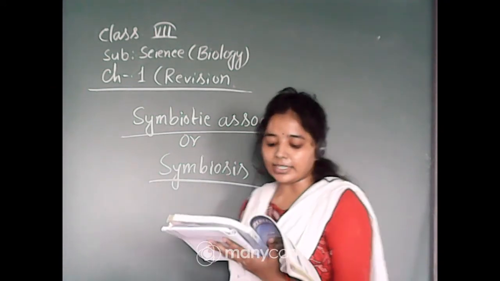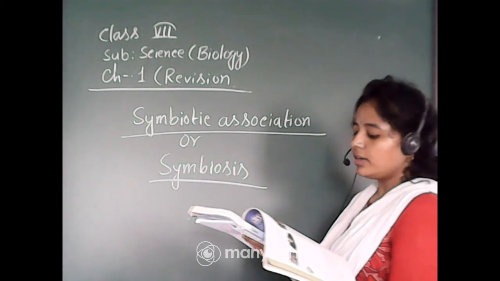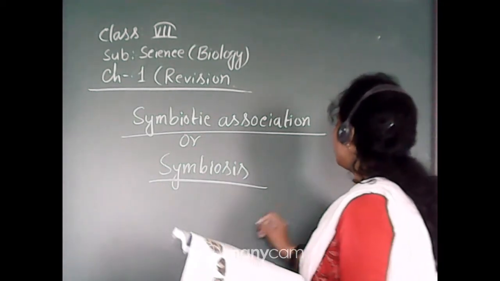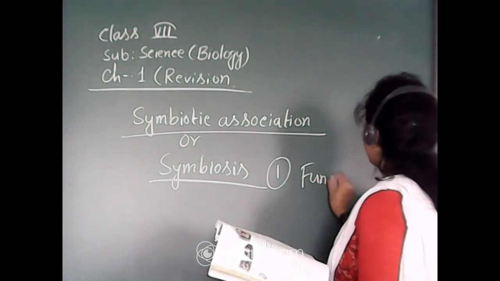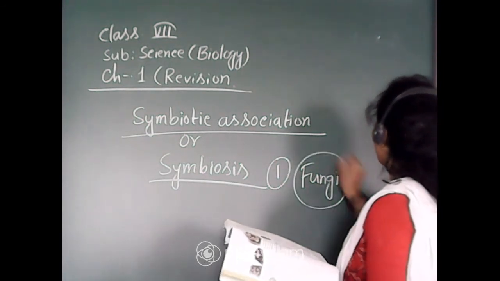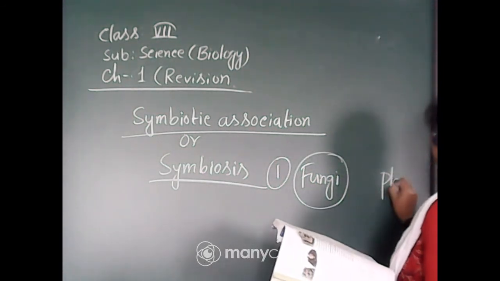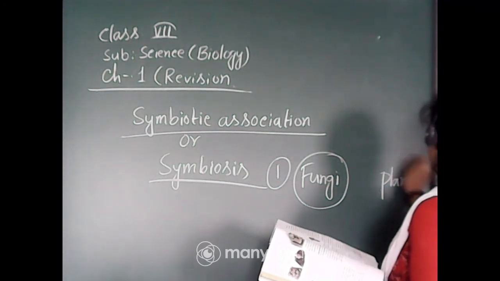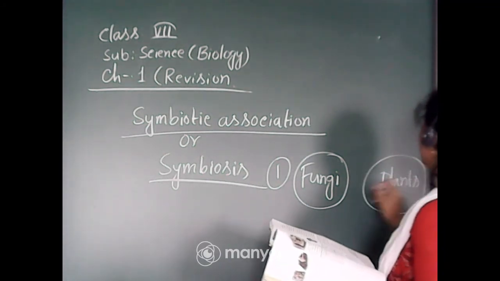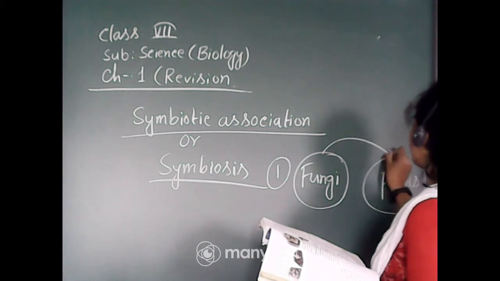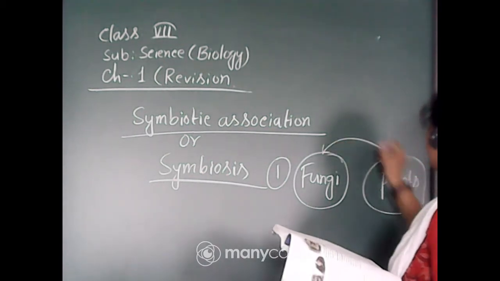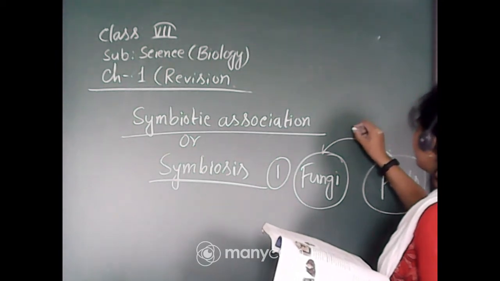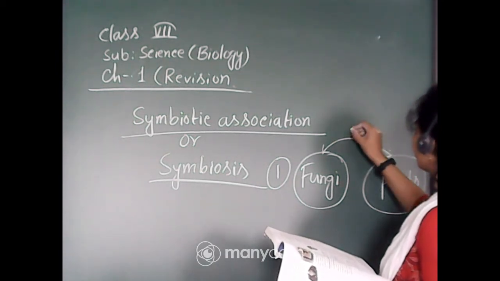The first example is in your book, page number 7. Some fungi live in the roots of some plants. So here you have known that fungi take shelter under the roots of plants.